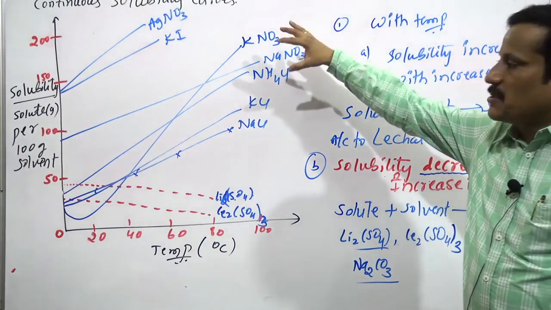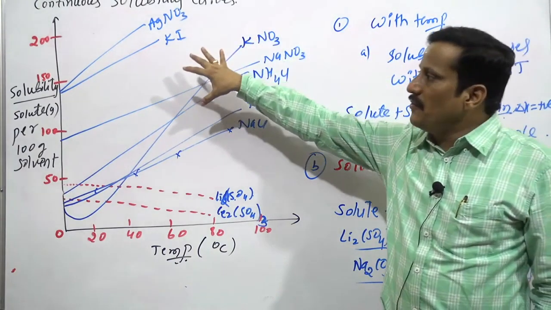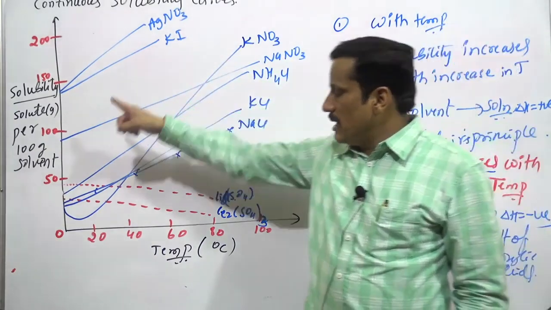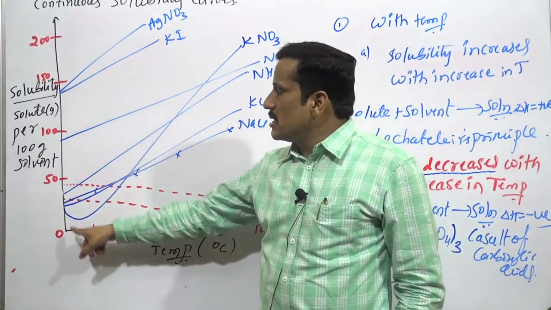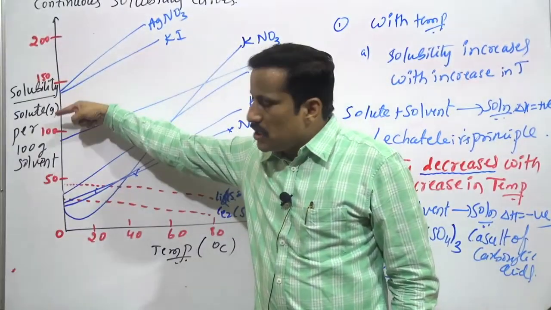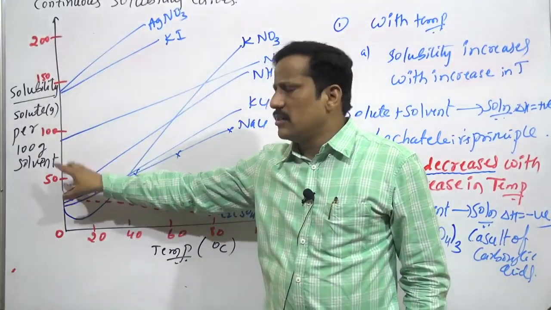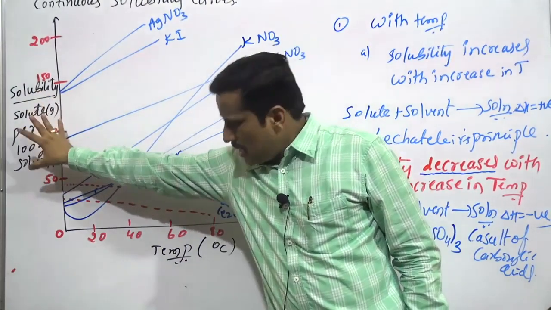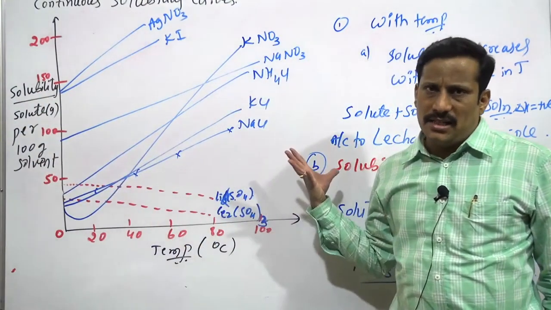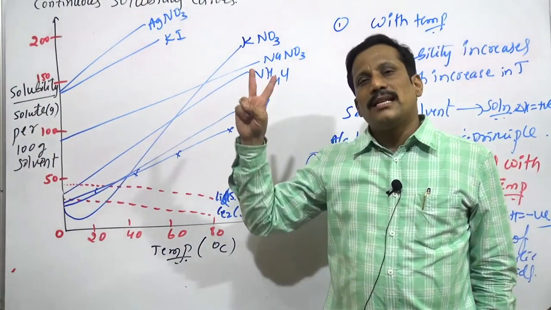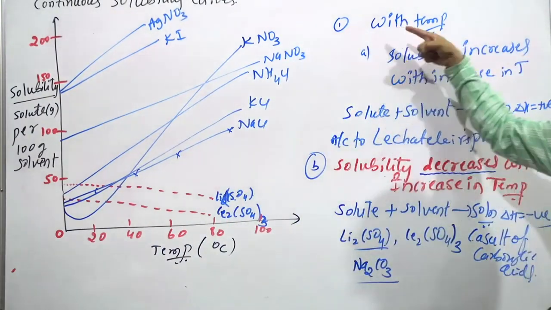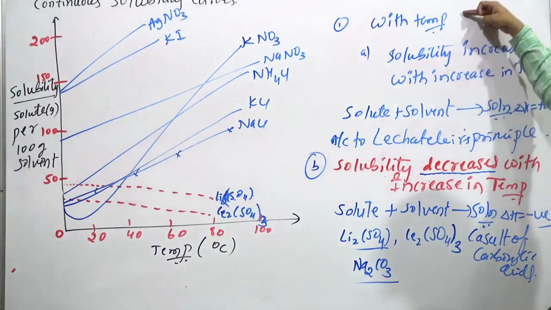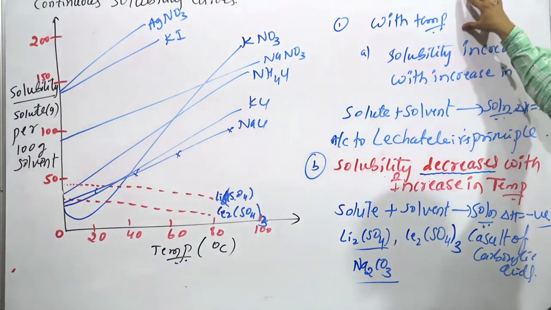Once again, let me explain this. This is a graph. The x-axis is temperature in degrees centigrade. The y-axis is solubility of solute per 100 grams of solvent. That is, solubility on the y-axis, temperature on the x-axis. So two things are happening here. First one is with the increase in temperature.